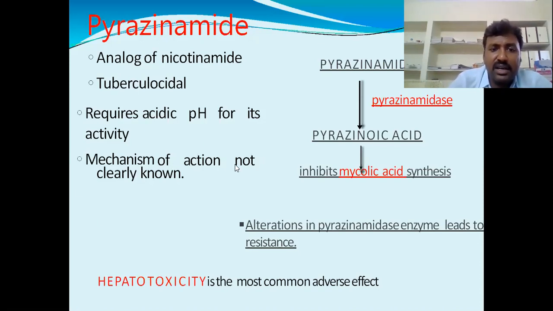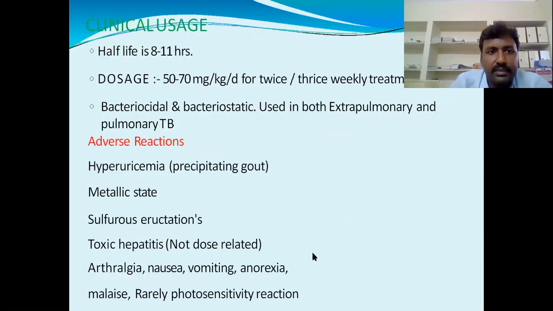The mechanism of action is not clearly known, but this is the possible mechanism that has been observed. Pyrazinamide, in the presence of the enzyme pyrazinamidase, is converted into pyrazinoic acid. This pyrazinoic acid inhibits mycolic acid synthesis. Hepatitis is the most common adverse effect. The half-life is 8 to 11 hours.